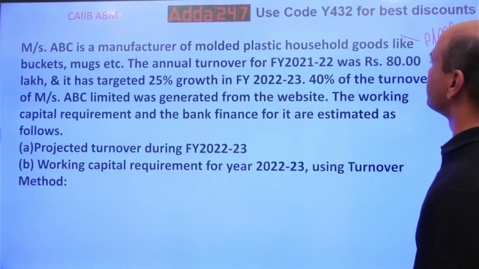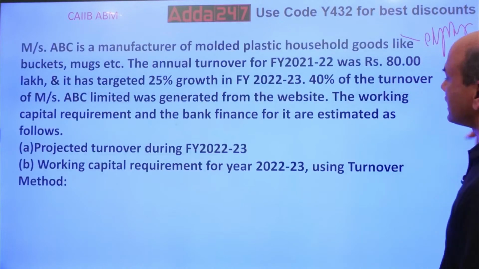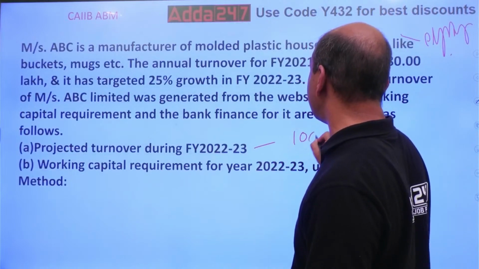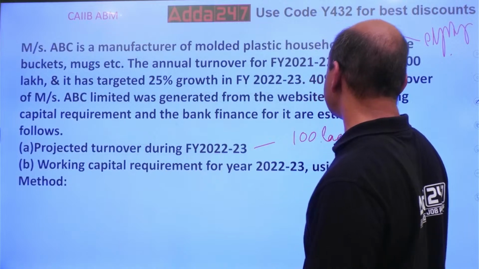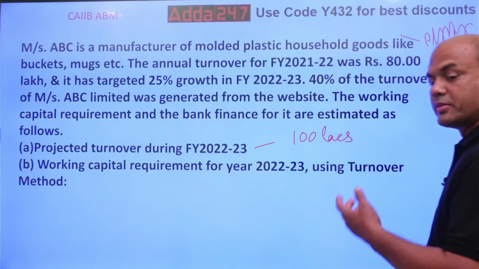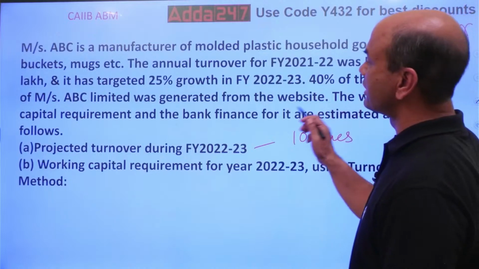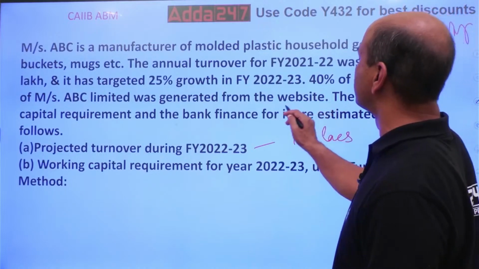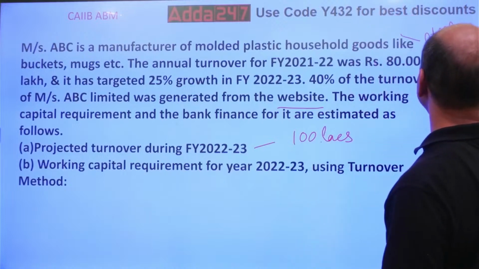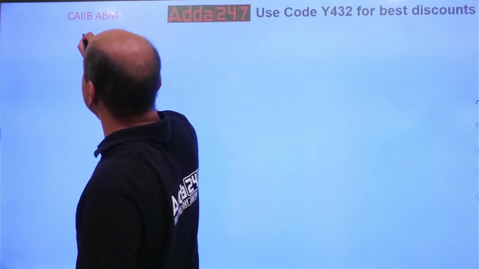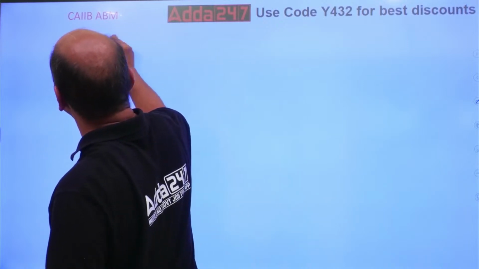In this problem, you see the projected turnover. What did we get? It was 100 lakhs, correct? So this is my projected turnover. Out of this, 40% of the turnover will be generated through the website. Let's find out now. Everything is for projected.